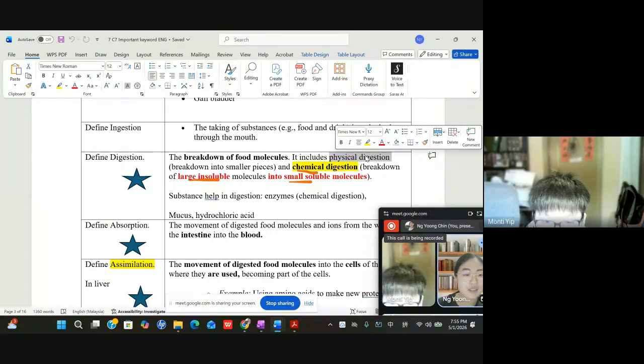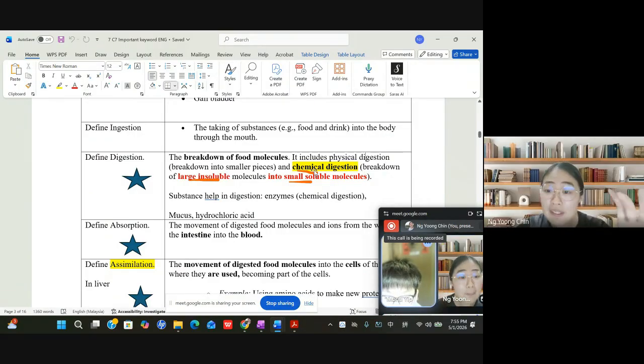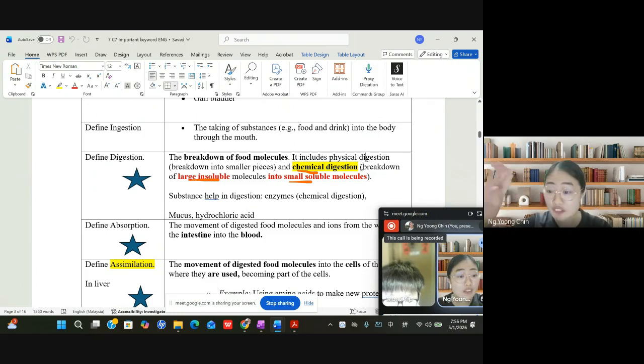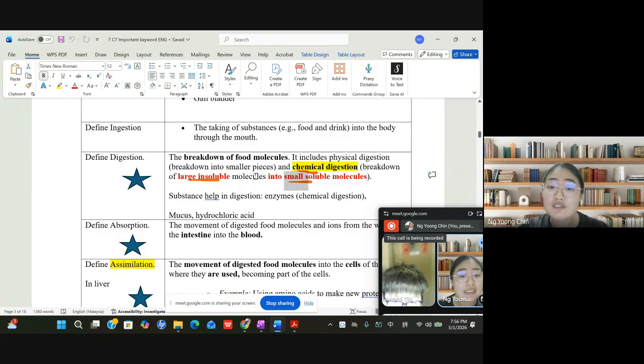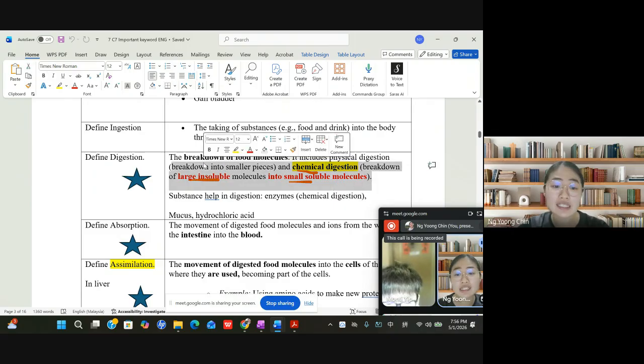But in chemical digestion, you are not only changing the physical form, you also change the chemical structure. So from large insoluble molecules, they become small and soluble. From insoluble becoming soluble means the chemical structure has been changed. So that's why the definitions are different.